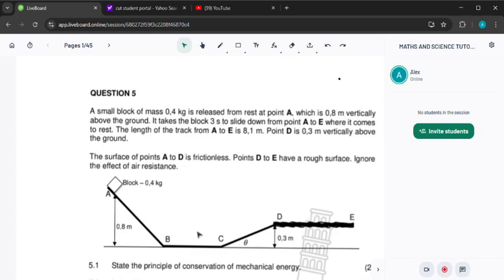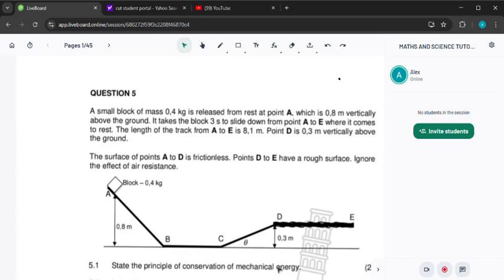So this surface is frictionless from A to D. In other words, there is no friction, and remember, friction is a non-conservative force, and immediately when there is no non-conservative force, then the mechanical energy is conserved. Points D to E have a rough surface, and they are saying ignore the effect of air resistance.